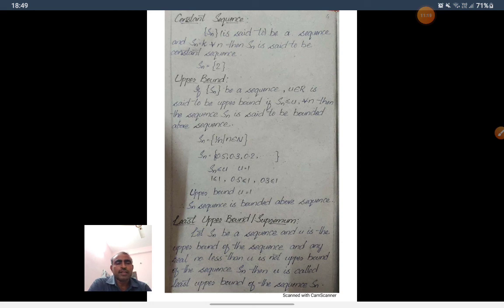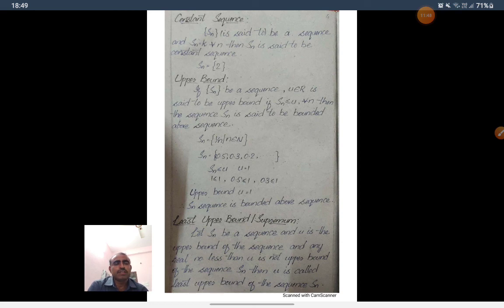Any real number less than U is not an upper bound for the sequence Sn. Then U is called the least upper bound of the sequence. There are an infinite number of upper bounds. Among these upper bounds, the minimum value is called the supremum or least upper bound. The least of the upper bounds is called the supremum.